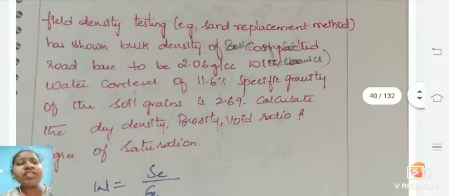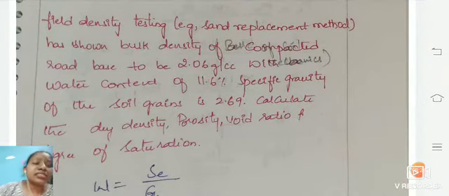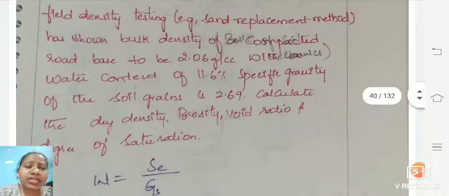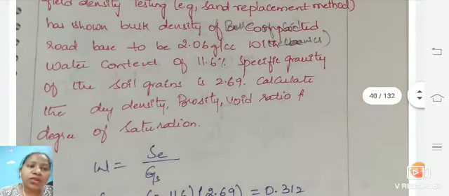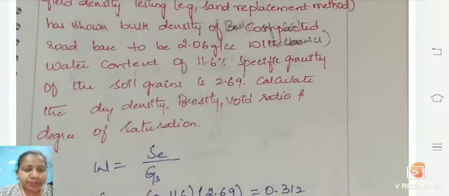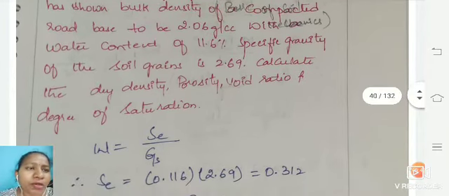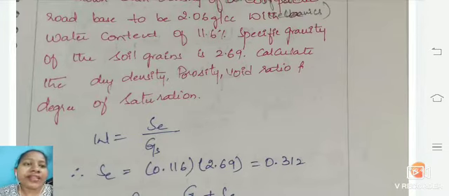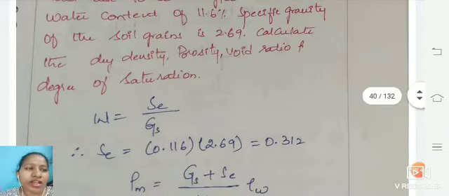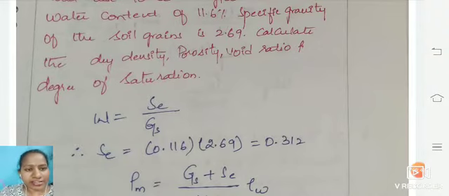It is a field density test, and that is the sand replacement method, and it is having a bulk density of compacted road base, that is 2.06 g/cc, with a water content of 11.6%. The specific gravity of the soil grain is also taken into consideration, 2.68. Now they are asking us to calculate the dry density, porosity, void ratio, and the degree of saturation.